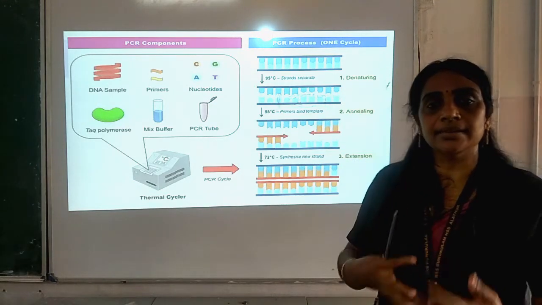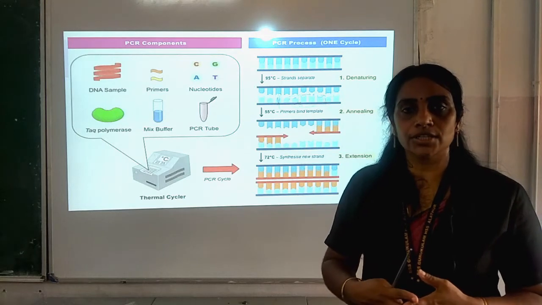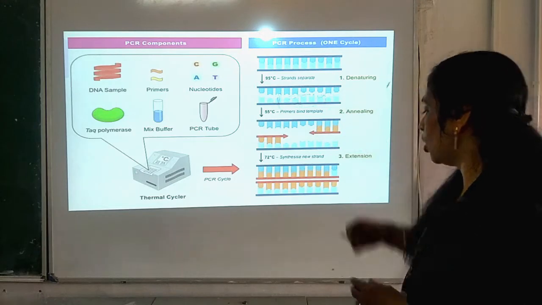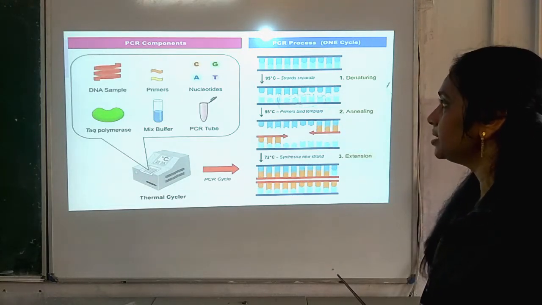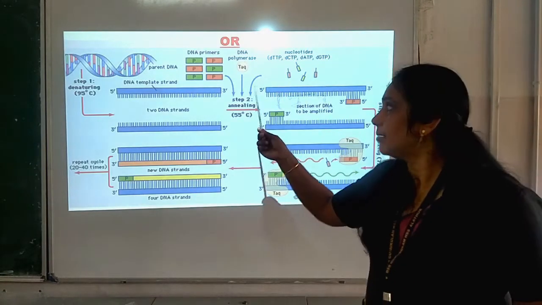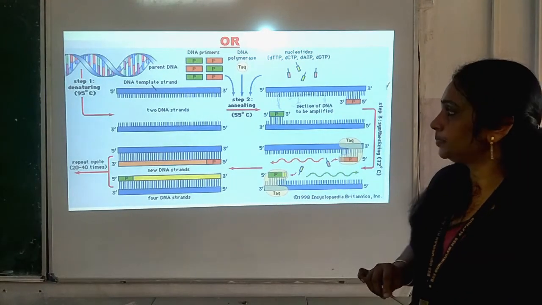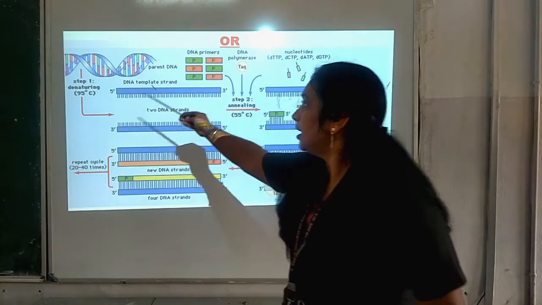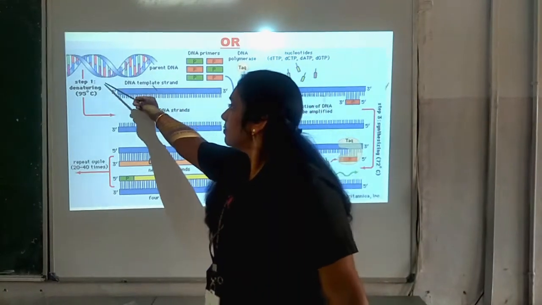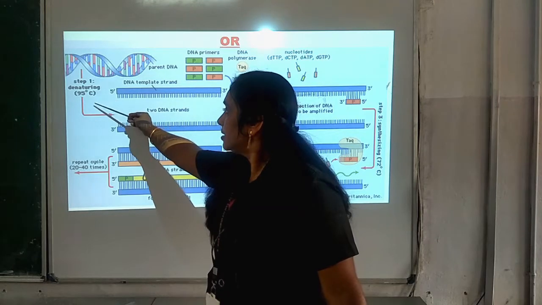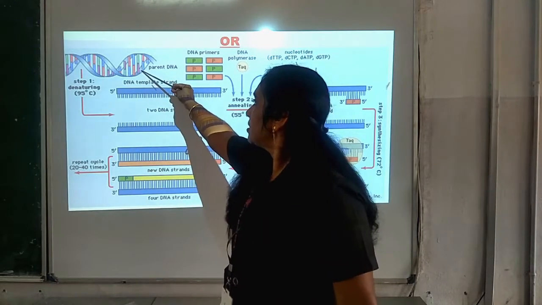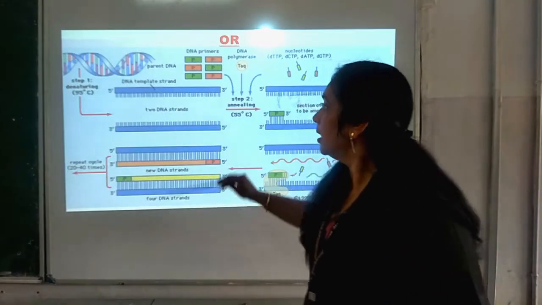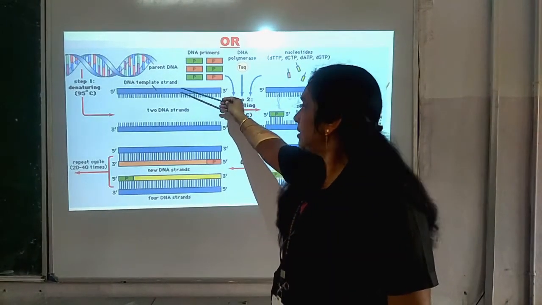Like this, many cycles will be repeated for the production of copies of DNA. So, this is how the polymerase chain reaction takes place. Or you can see another process of the same polymerase chain reaction. Again, in this process you can see this is the double stranded DNA. In the double stranded DNA, the first step is denaturing. At 95 degrees centigrade, what happens? The 2 strands of DNA are separated.